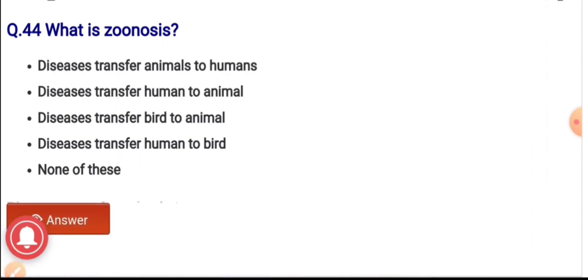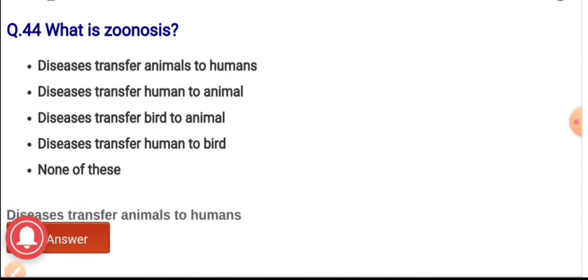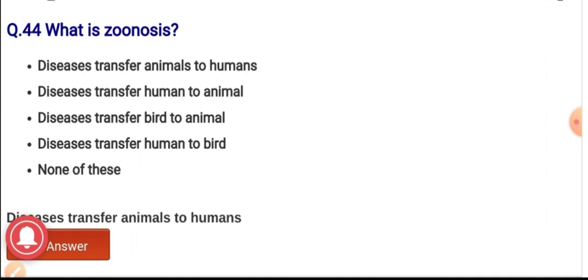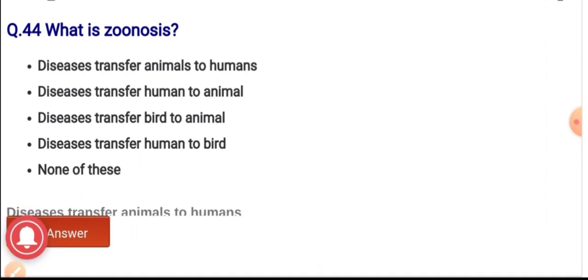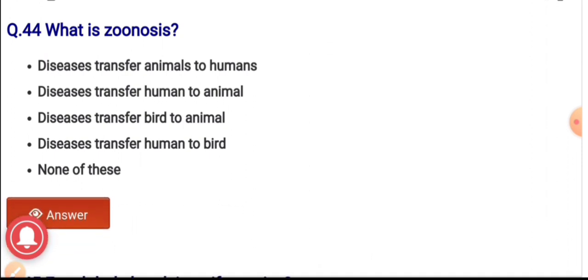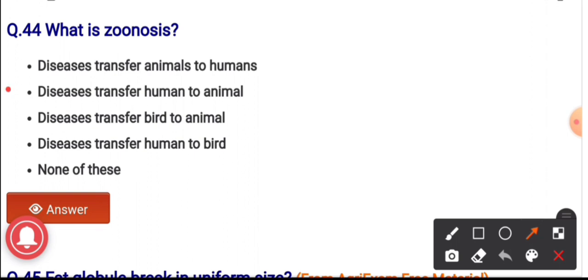Question number 44. What is zoonosis? First option, it is disease which is transferred from animals to humans. Disease transfers from human to animal. Disease transfer from bird to animal. Disease transfer from human to bird. And the correct answer is option first, that is disease transfer from animal to humans. It is known as zoonosis.